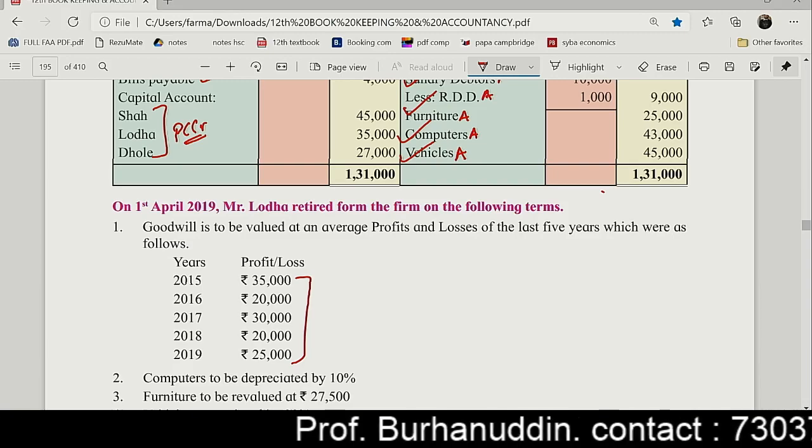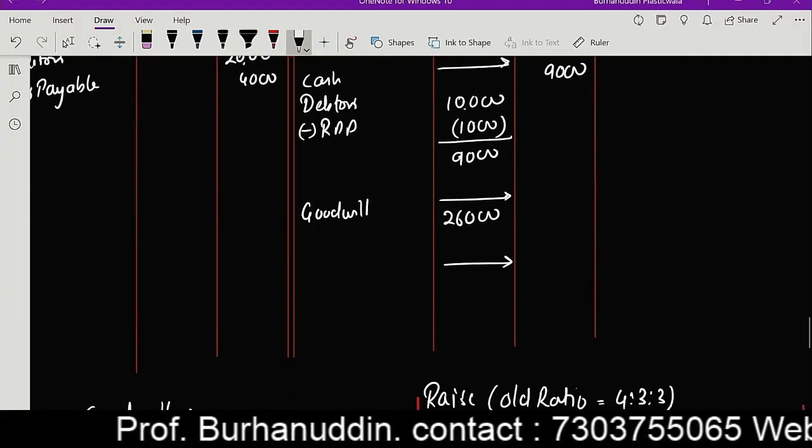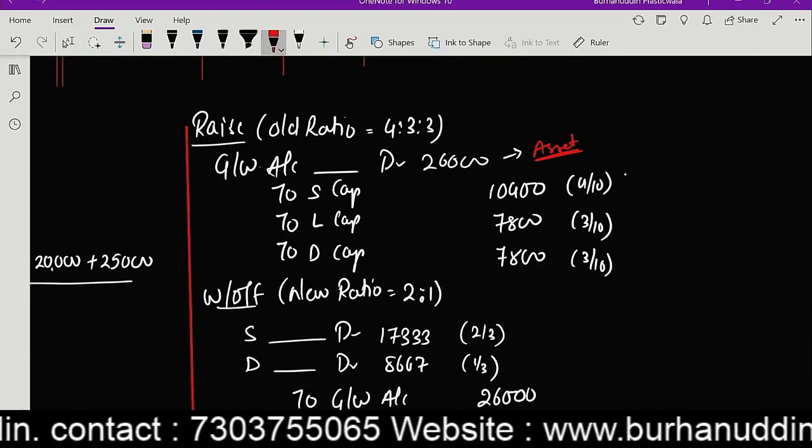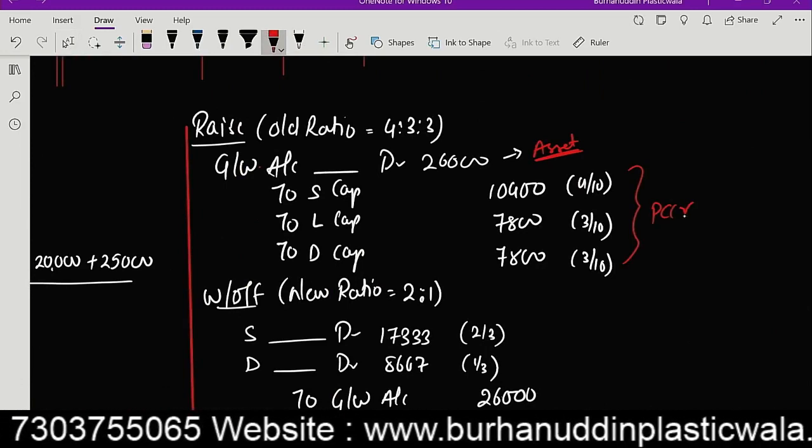Correct? Achha, I do not require this. So goodwill has been raised. The partner's capital account are being credited. Partner's capital account on the credit side.